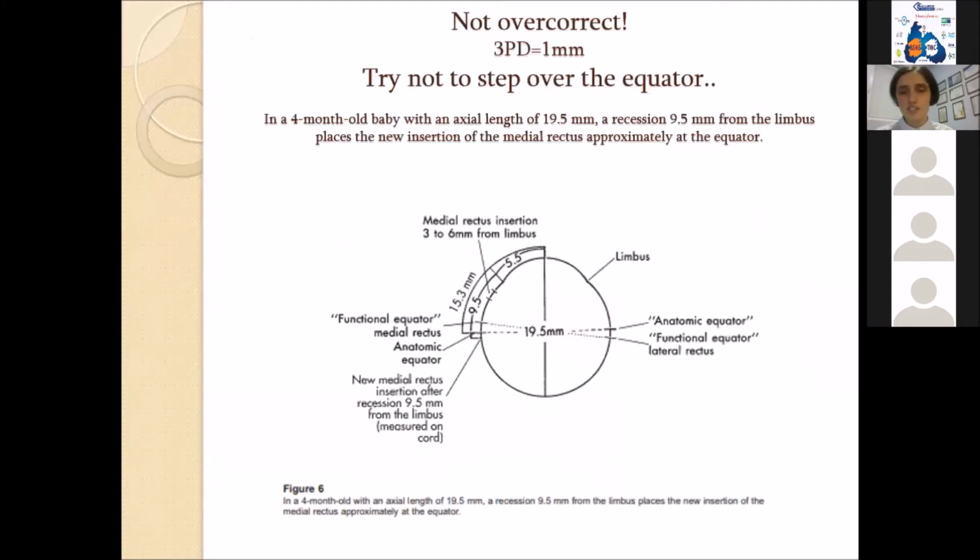We have a lot of different charts where we can find different measurements in monocular or binocular squint surgeries. But the most important thing we can remember is that on average 1 millimeter is equal to 3 prism diopters. So it's very important to measure the squint angle properly. And also very important to remember not to step over the equator of the eyeball.